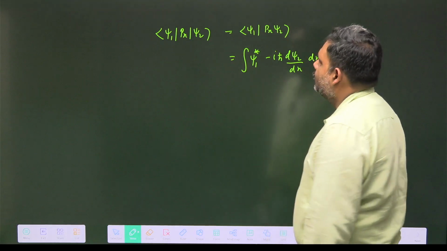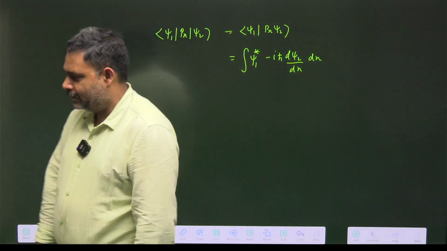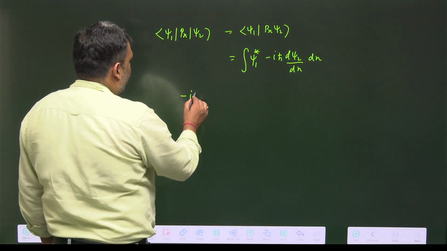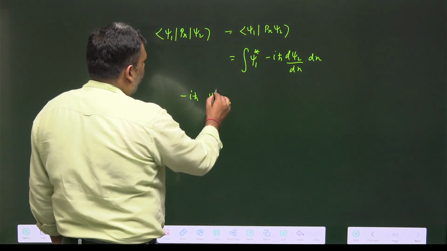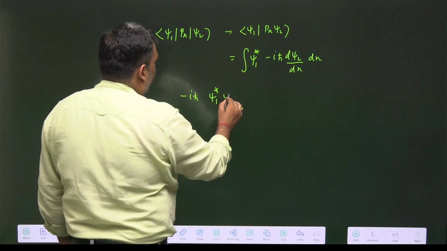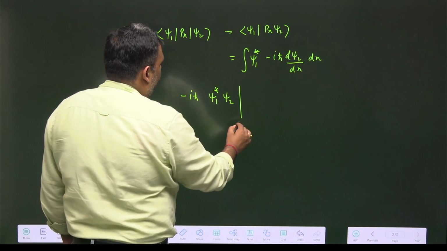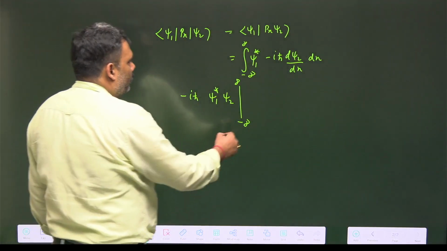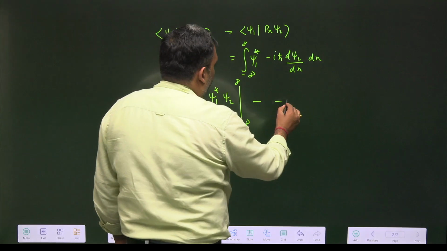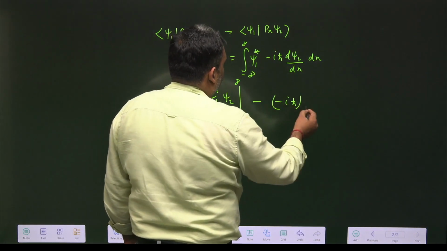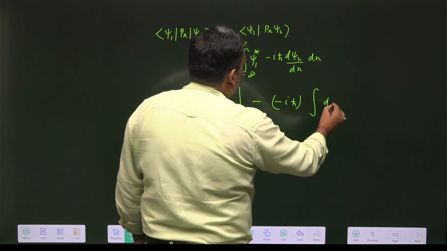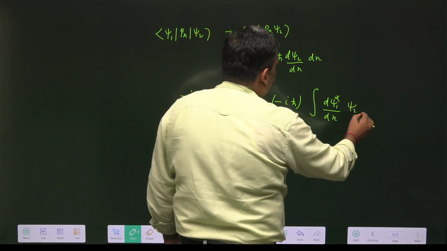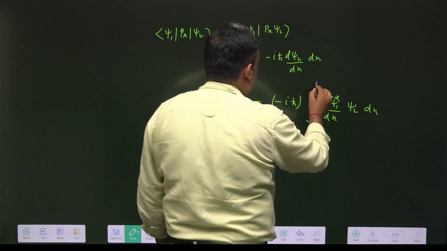And we will just go for integration by parts. When we go for integration by parts, what do we get? We get minus iħ, psi 1 star, and we integrate this, so this becomes psi 2, from minus infinity to plus infinity. Obviously, this is evaluated from minus infinity to plus infinity, minus, and we have minus iħ d psi 1 star upon dx psi 2 dx from minus infinity to plus infinity.